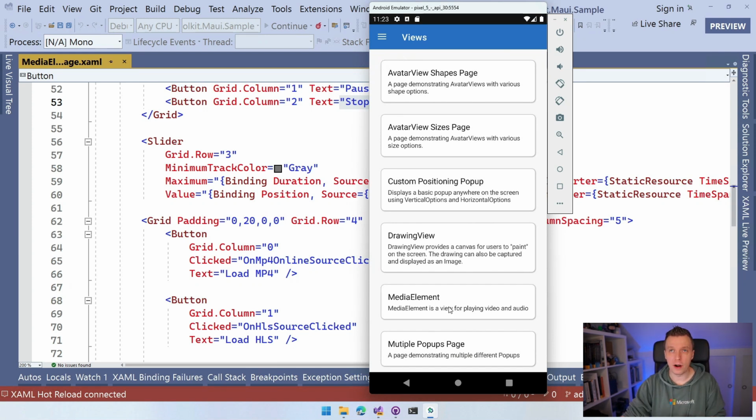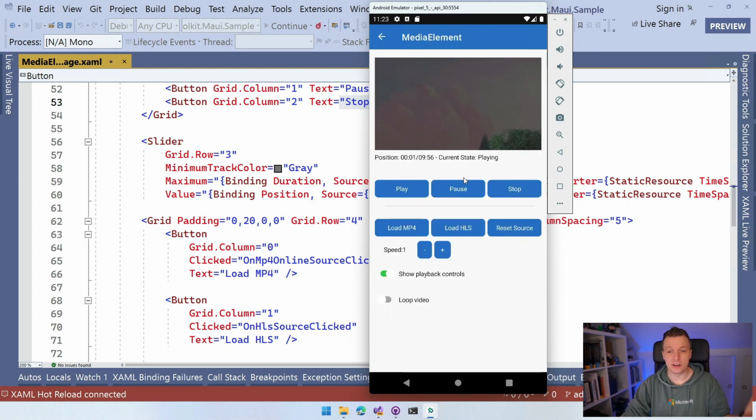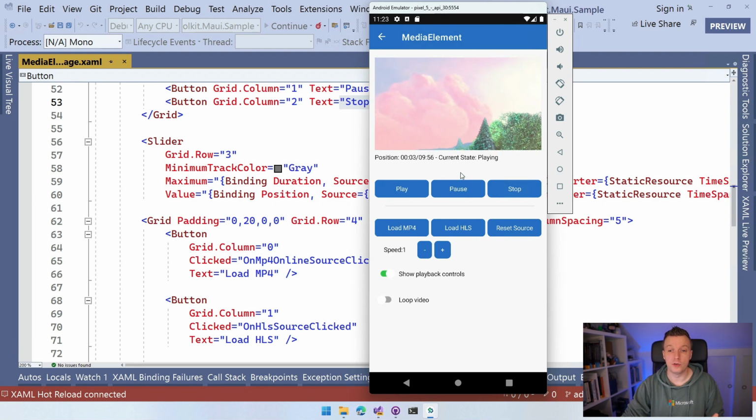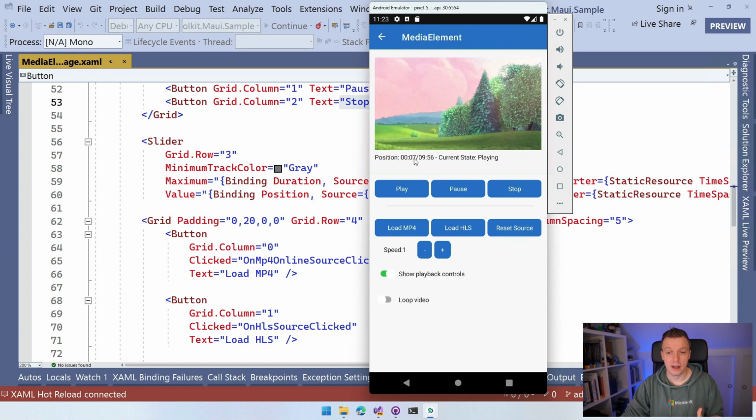But here, if you scroll down, you can see the media element, right? So if we click that, we can immediately see that the Big Buck Bunny is being loaded and it starts playing, right? Because we set the autoplay to true. You can see that position that I just mentioned right here. So the position starts counting, the duration is almost 10 minutes, and the current state is playing.